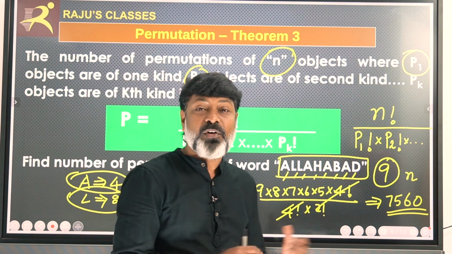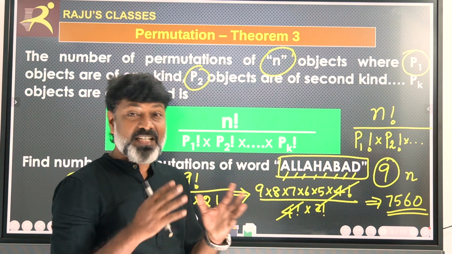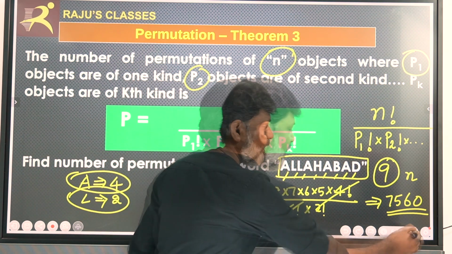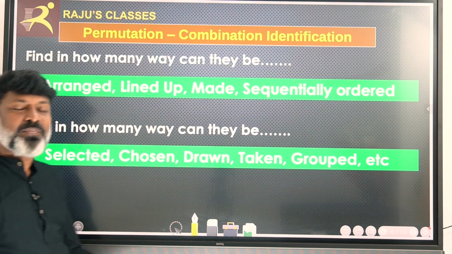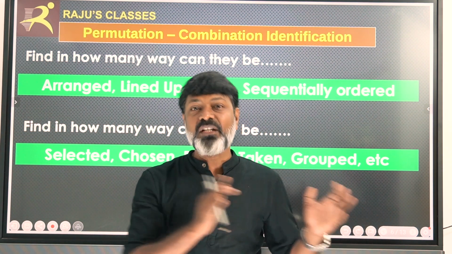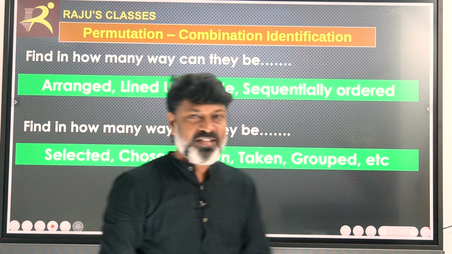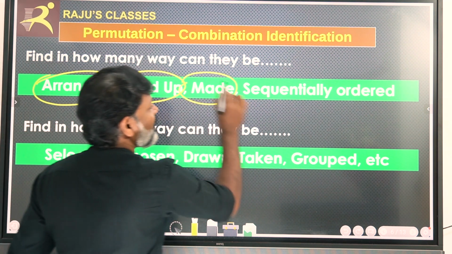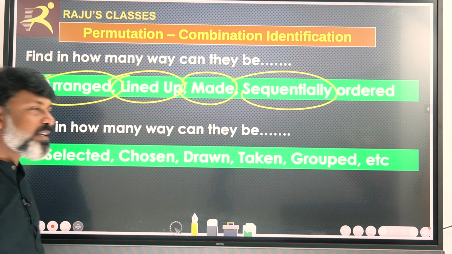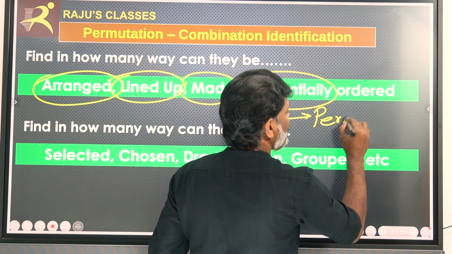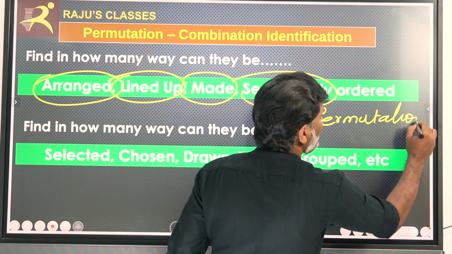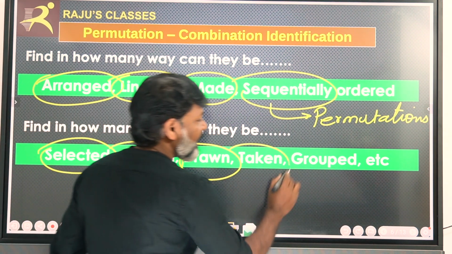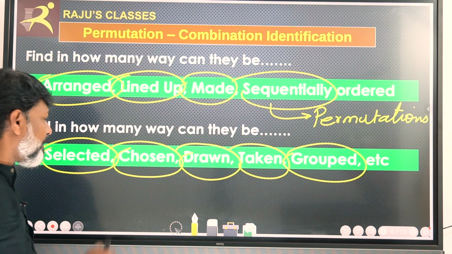Now let us see the basic formula for calculating combinations, as well as how to identify the permutation problem and the combination problem. These are the keywords to identify whether the problem belongs to permutation or combination. For example, if you get words like arranged, lined up, made, sequentially, ordered, these are responsible for permutations.